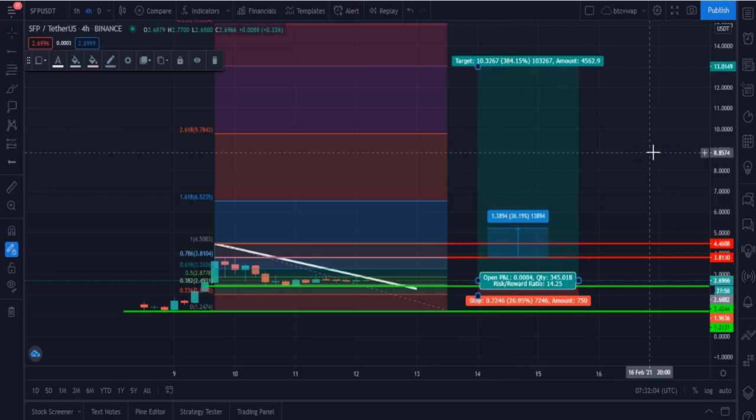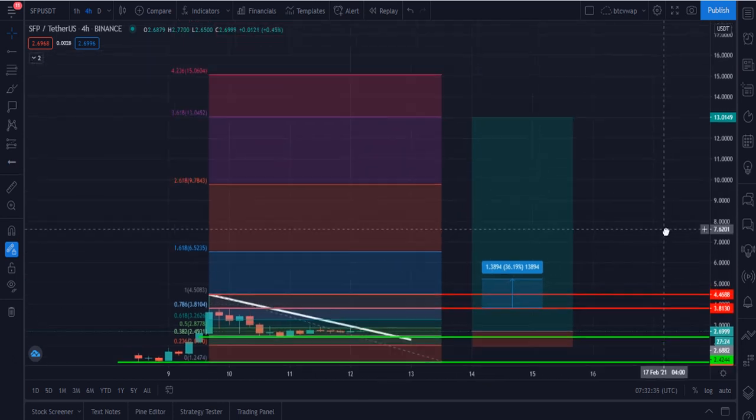This is the target of 3 months. I think SafePal must hit the $13 level within 3 months. I think this is a very realistic target, and it will give you 384%, and your risk is just 27%, and your reward is 385%. A very good risk and reward ratio if you buy SFP SafePal from that point. This is the target of 3 months.